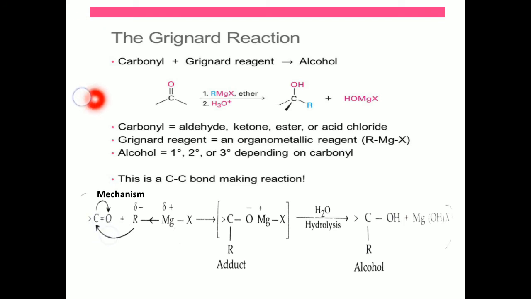It is a carbonyl group. We know that on oxygen a partial negative charge is present, and on carbon a partial positive charge. In the Grignard reagent, the alkyl group is a negatively charged species, and magnesium is a metal, so it acquires positive charge. The alkyl group, which has negative charge, connects with the carbonyl carbon this way, and magnesium halide, which has partial positive charge, connects with the oxygen. Due to that, we are going to get